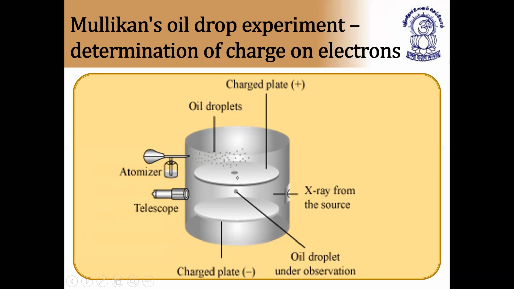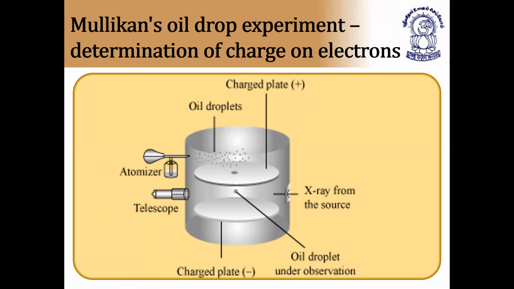Next, if the plates are connected to a battery, the plates get charged, and with the influence of charged plates and the X-ray source, we can see by means of a telescope that the oil drop will not fall in the same way as in the first case. Based on this, they have calculated the charge to mass ratio.